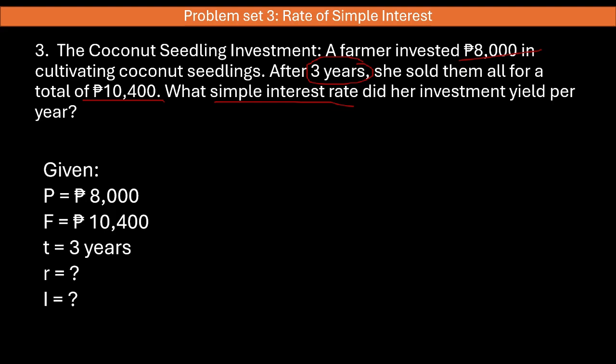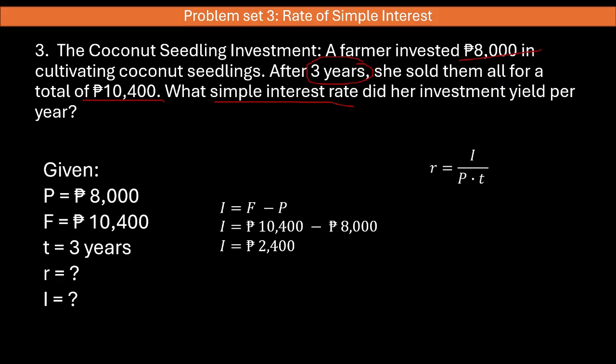Let us also find the value of the interest. Let's begin by solving the value of the interest using this formula: future value minus the principal amount. So 10,400 pesos minus 8,000 pesos gives us an interest of 2,400 pesos. Let us use the formula R is equal to the interest divided by principal times time.